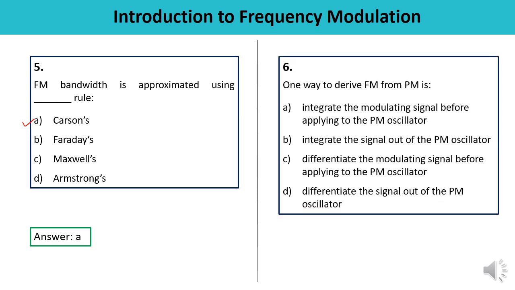Question number 6 is, one way to derive FM from PM, means frequency modulation from the phase modulation. Read all the options carefully. Integrate the modulating signal before applying to PM oscillator. Integrate the signal out of the PM oscillator. Differentiate the modulating signal before applying to PM oscillator, or differentiate the signal out of the PM oscillator. So the way which is used to derive FM from PM is to integrate the modulating signal before applying to the PM oscillator, means the correct option is A.